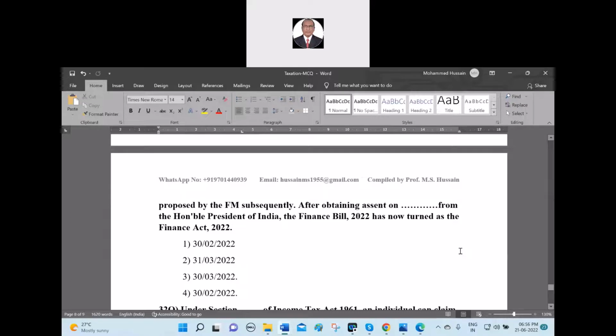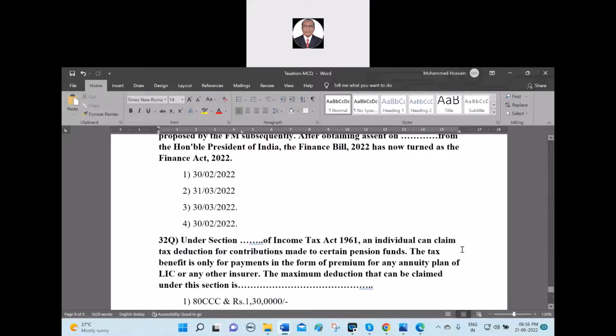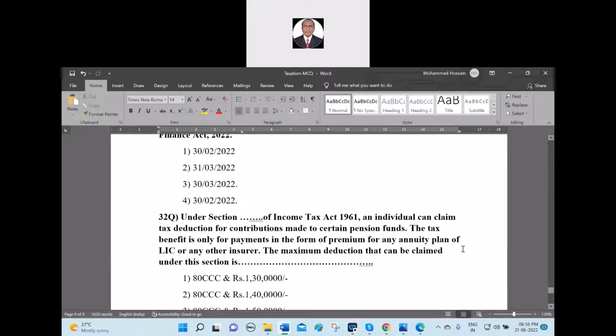30/3/2022 is the correct answer, where the assent of the president was given for this bill. Later it turned into the Finance Act of 2022. Yes. Question 32: Under section dash of the Income Tax Act 1961, an individual can claim tax deduction for contribution made to certain pension funds.